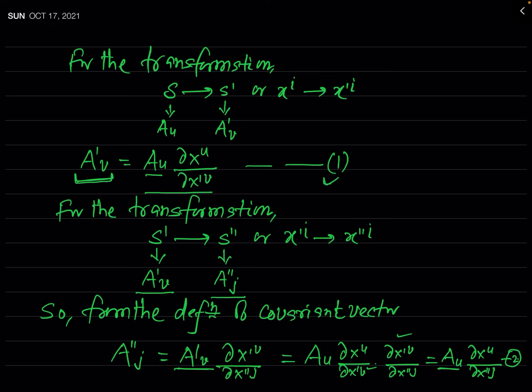Now if we want to find the transformation law for the transformation directly from frame S to S double prime, or from xi to xi double prime, as you know, in frame S the components of the given covariant vector are A_u, and in frame S double prime these are A double prime j.